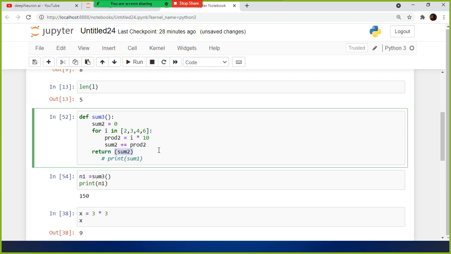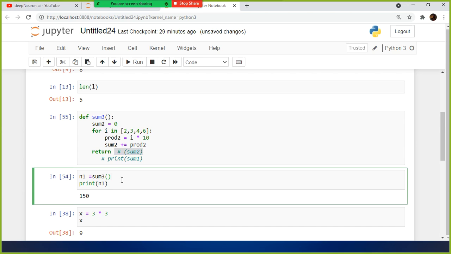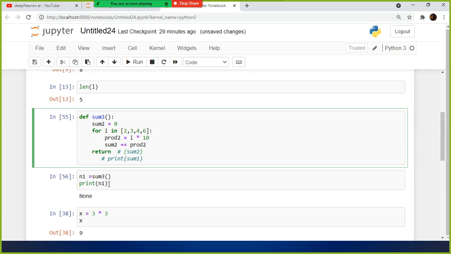Supposing I remove this one, or I put a hash here. What is hash? Hash is a comment, so anything after hash will be ignored by the interpreter. If I execute this one, see here it returns None. Since you did not specify anything, it will return None.